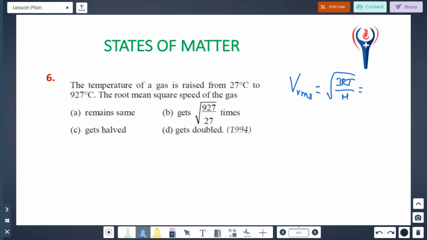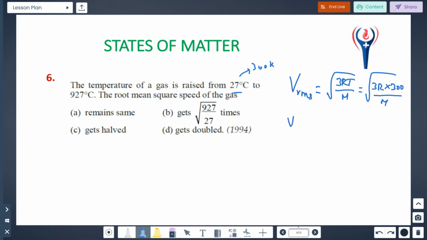Suppose the temperature is 27 degrees Celsius. You convert it into Kelvin. It will be 300 Kelvin. Understood? So in this case, I put 3R into 300 by m. Understood? Suppose in the first case.